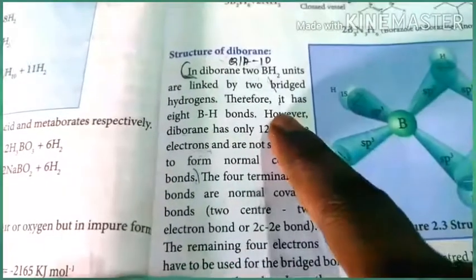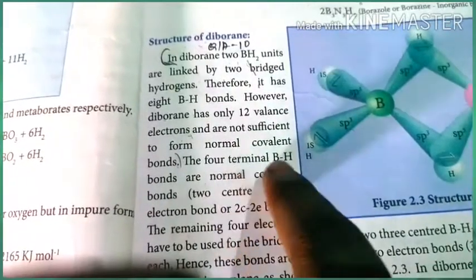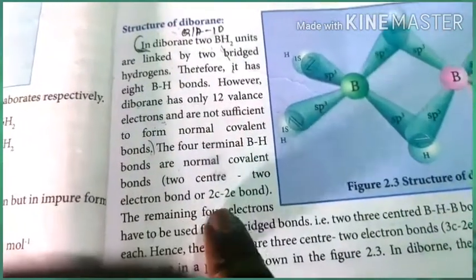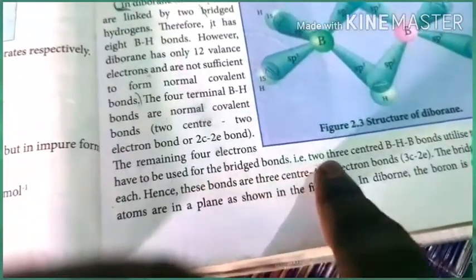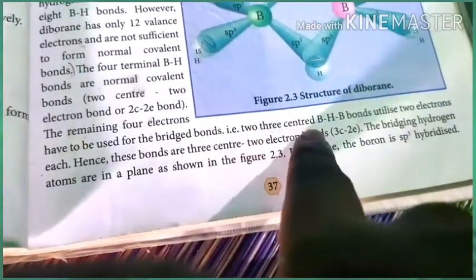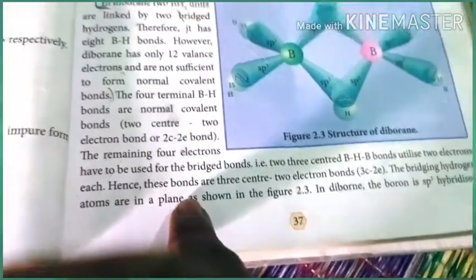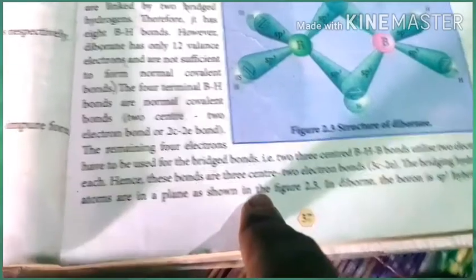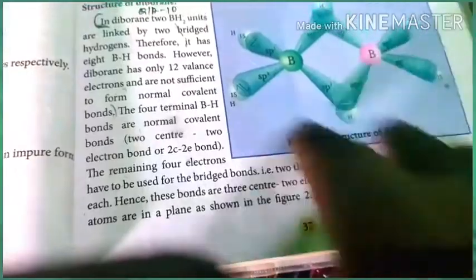The 12 valence electrons are not sufficient to form normal covalent bonds everywhere. So the 4 terminal bonds are normal covalent 2 center 2 electron bonds, and the remaining 4 electrons have to be used for the bridging hydrogen bonds, which is why I told you these are 3 center 2 electron bonds. All the bridging hydrogen atoms are in one plane. In diborane, the boron is sp3 hybridized.